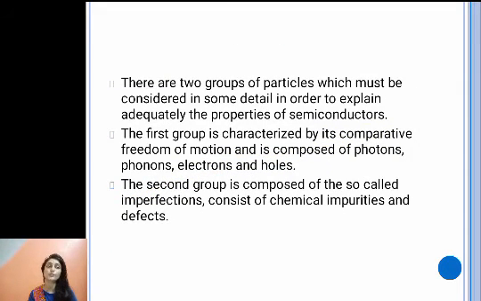Now, there are two groups of particles which must be considered in some detail in order to explain adequately the properties of semiconductors. The first group is characterized by comparative freedom of motion and is composed of photons, phonons, electrons, and holes. And the second group is composed of the so-called imperfections, consisting of chemical impurities, defects, and so on. This we are going to study at a later part, not in this video.